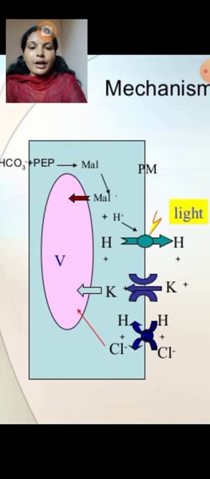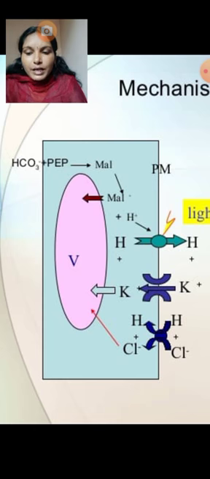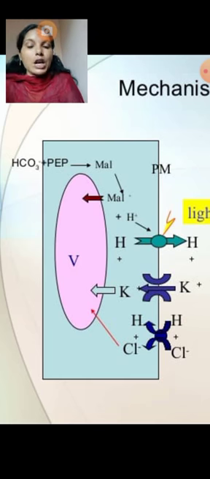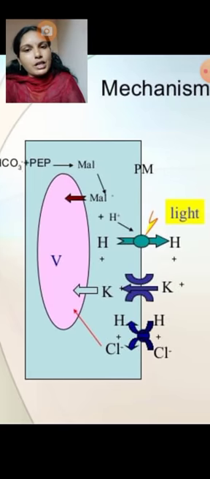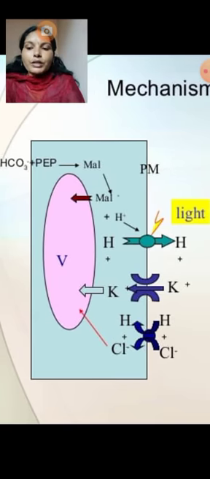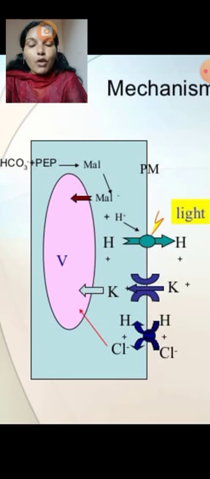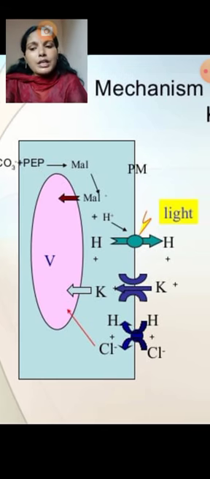Next, potassium and chloride ions move from the guard cells to the subsidiary cells. Starch in the guard cells does not dissolve in water and the osmotic potential becomes less negative; we already discussed this in the starch and sugar hypothesis. So the osmotic potential of the subsidiary cells becomes more negative.